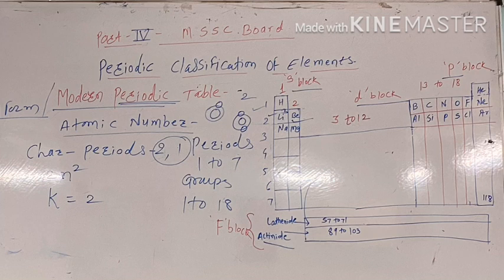Next, characteristics of periods. First point, the first period contains 2 elements.